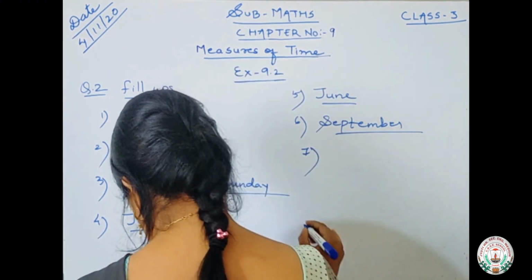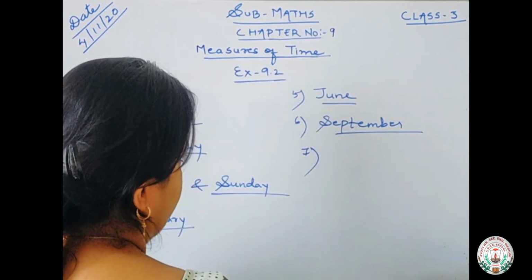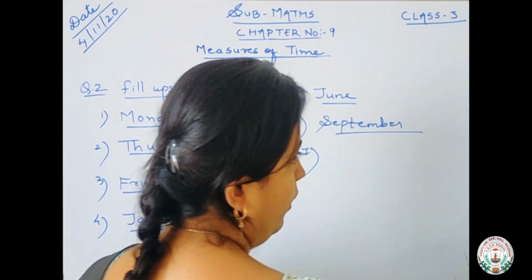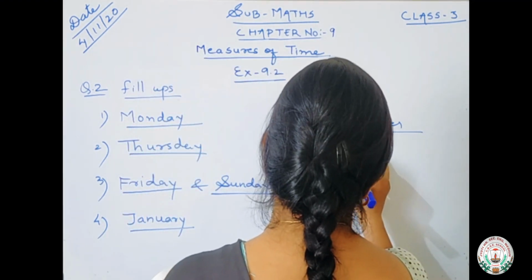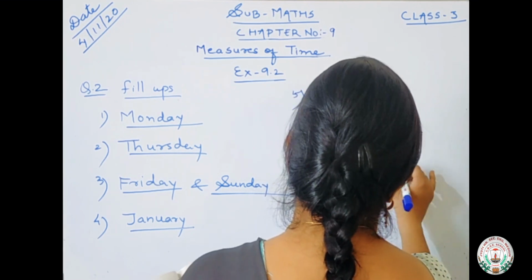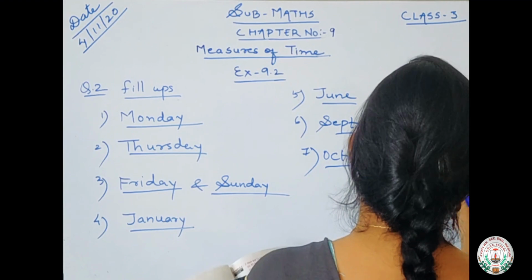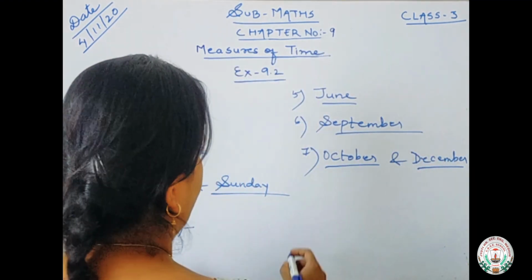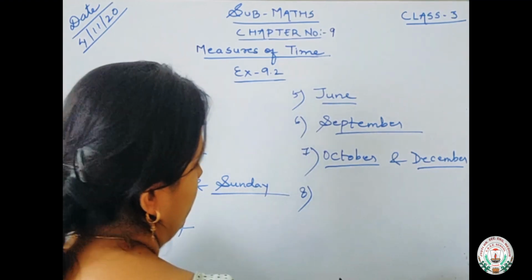Next, number 7 is November comes between dash and dash. So this is the November month. The last months are October, November and December. So November comes in between October and December. Okay. Number 8. Dash is the last month of the year.